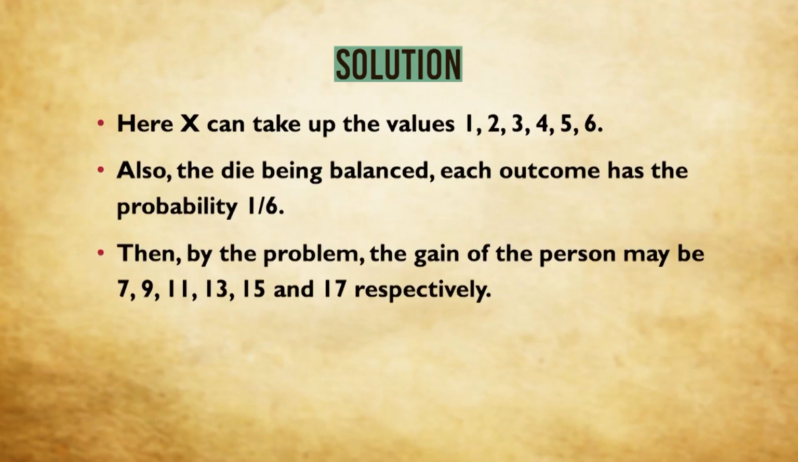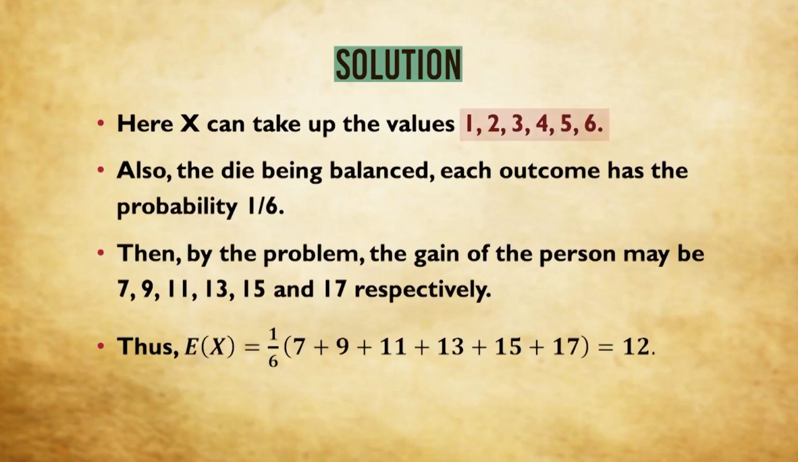Clearly, when a die is rolled, x can take up the values 1, 2, 3, 4, 5, 6. So the die being balanced, each outcome will have the probability 1 by 6. Then by the problem, the gain of the person being twice x plus 5, it will take up the values 7 when x is equal to 1, 9 when x equals 2 and so on up to